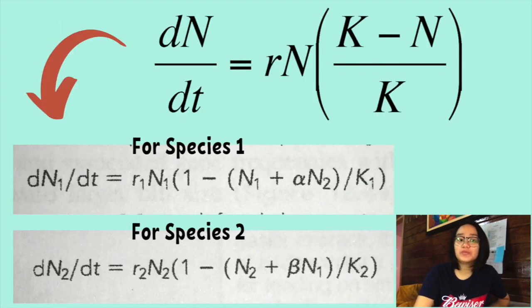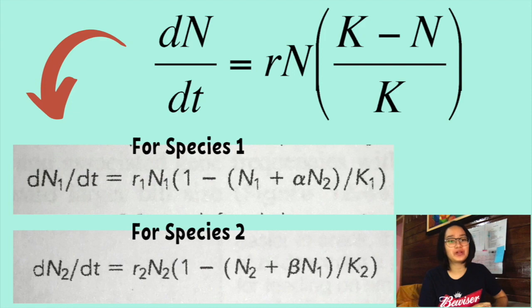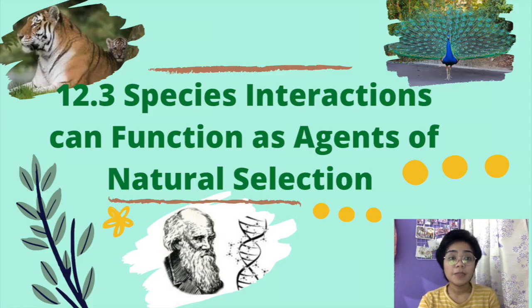The result would be a change from this simple logistic model for population growth to a more specific formula for species 1 and for species 2. Species interactions can function as agents of natural selection.